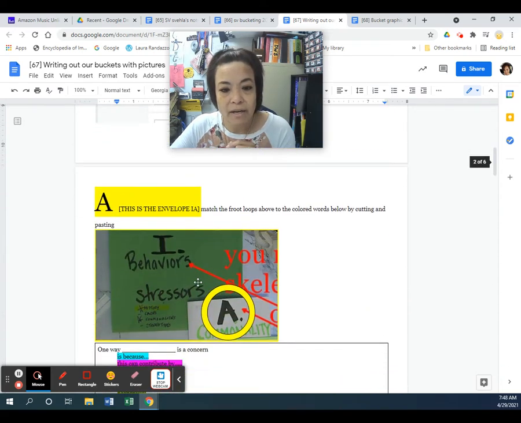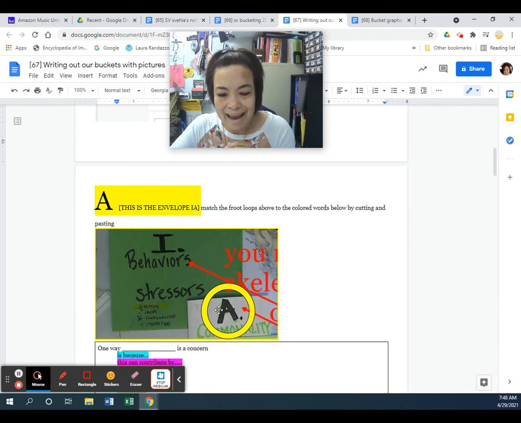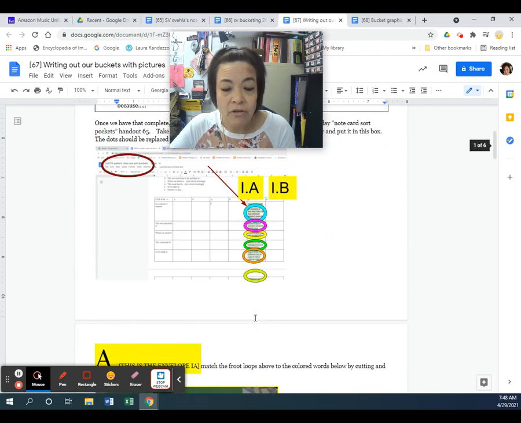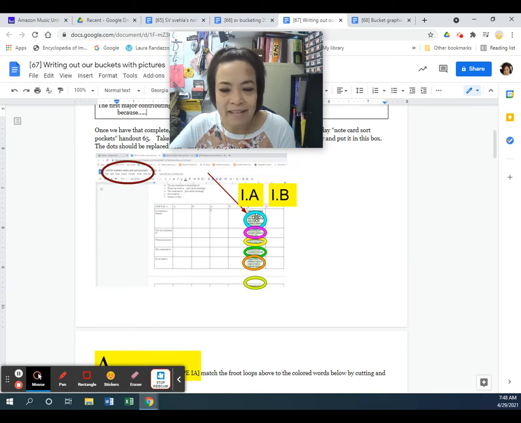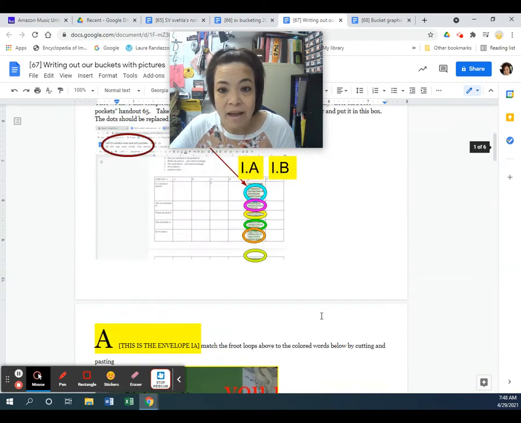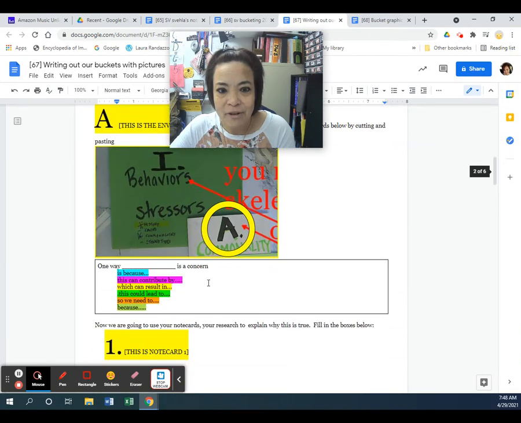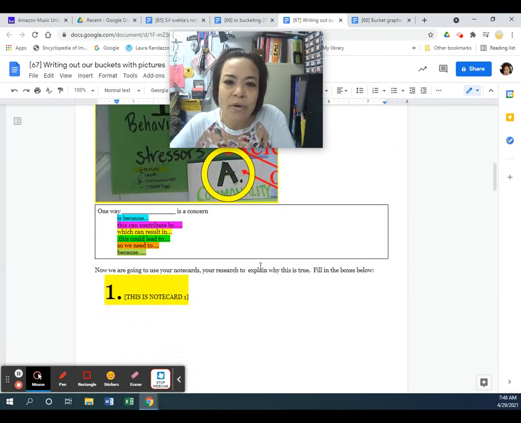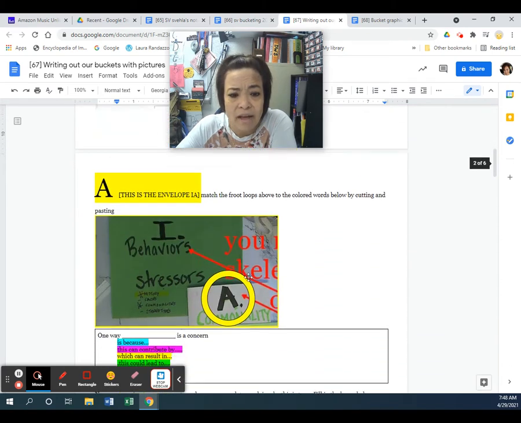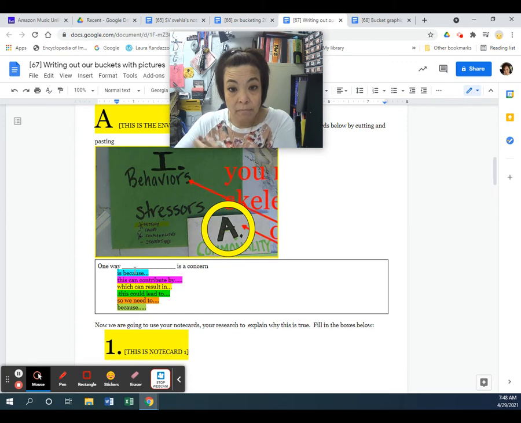You go back to it, and you're going to go to your A, which is your first envelope. When you go back and look at your information, these are the Fruit Loops, right? Like I said, this is in blue. This is a blue ring. Just copy and paste that to where this blue is. And where this pink Fruit Loop is, you're going to put where this pink is. So you don't have to rewrite it. You can essentially just copy and paste all of that right into one way blank is a concern.